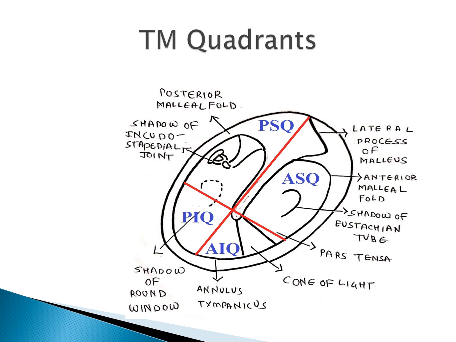The first line runs along the long axis of the handle of malleus, and the second line bisects the first line at 90 degrees at the level of umbo. Umbo is the lowermost part of the handle of malleus, which is the point of maximum retraction of the tympanic membrane. These two lines divide the tympanic membrane into four quadrants: anterior superior, anterior inferior, posterior superior, and posterior inferior. This is important because when we describe a perforation, we describe it with respect to these quadrants.